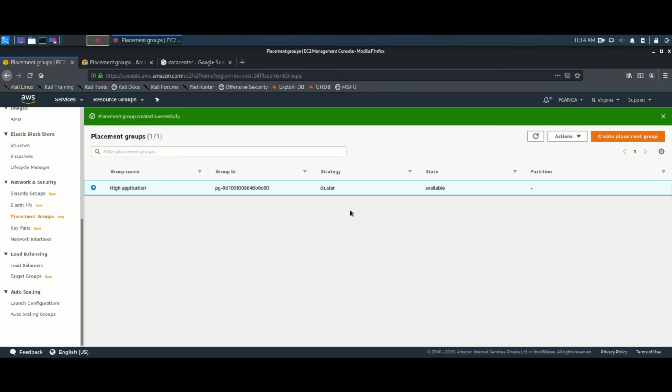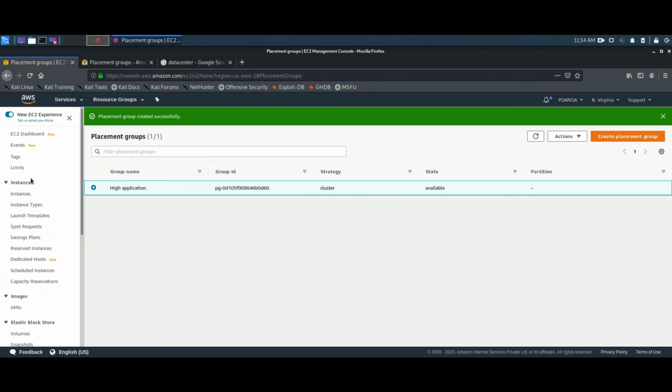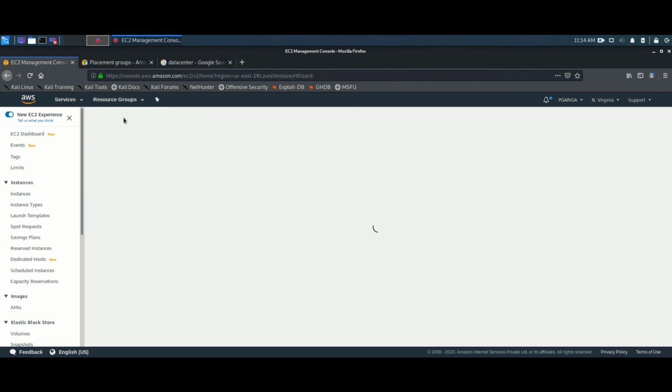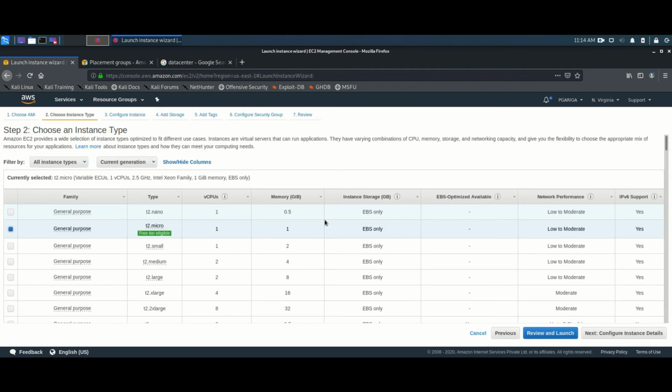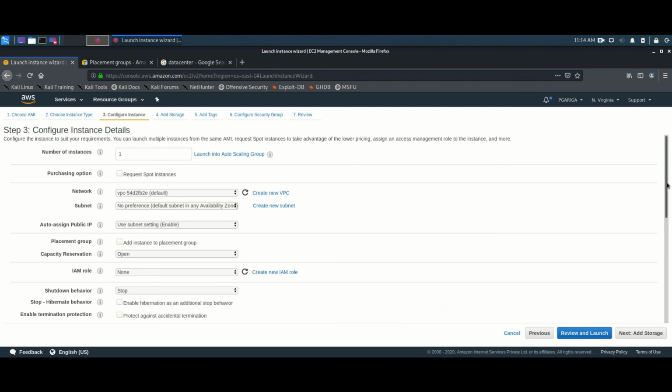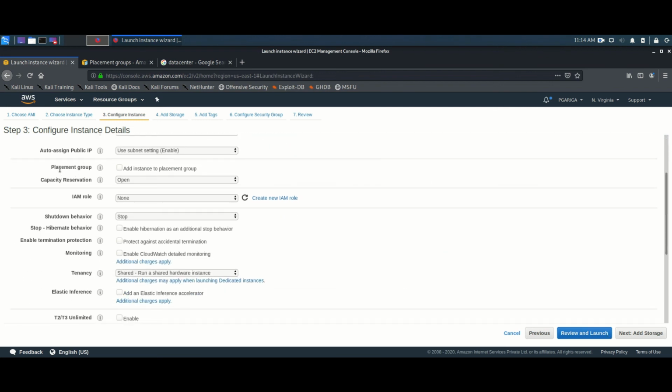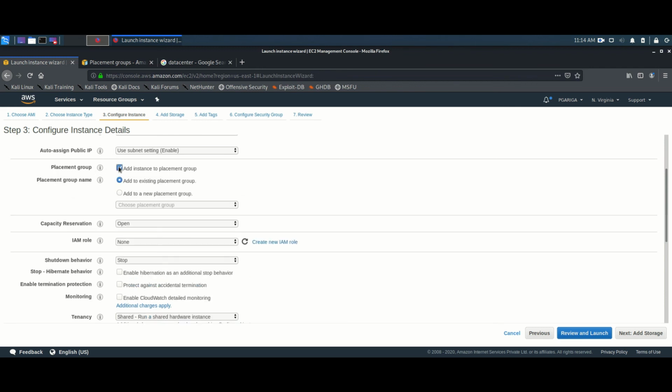Okay, I have created one cluster placement group. Now what I want to do, you just go here, go to instances, launch instance, select any one of the instances. Okay, and you must select this launch type, and just scroll down. You'll see a placement group strategy here. See placement group, just add the instance to the placement group. It will pop up asking you to enter an existing placement group, or whether you want to create a new placement group. I have already created a placement group previously, my high application one. So if I click here, you can see there are no results found, right?